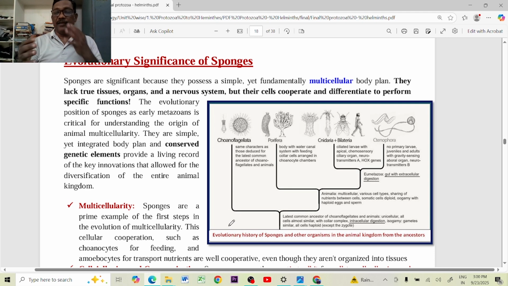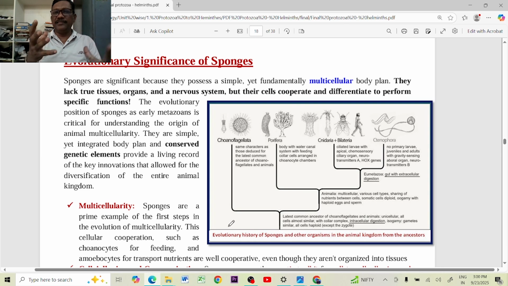Like that, in protozoa, we have discussed the different types of locomotory organs: flagella, cilia, or pseudopodia. Those organs, flagella and pseudopodia, are also present in higher order animals. For example, in WBC, pseudopodia-like structures move the WBC. Flagella are also present in our body in the sperm cell. Cilia are also present in our digestive tract and respiratory tract, even in the fallopian tube of females.